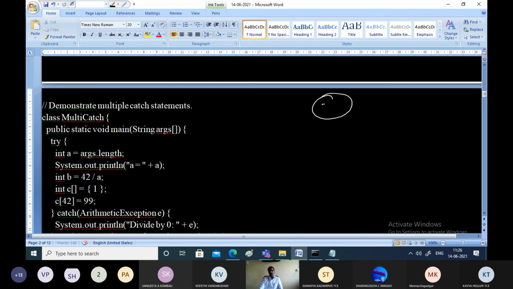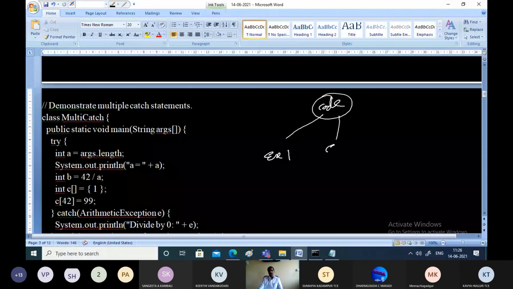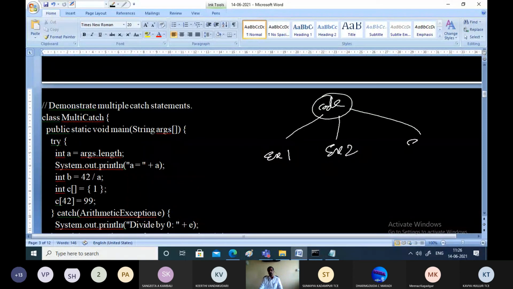That means one code can cause exception 1 or exception 2 or exception 3. One try block can create multiple exceptions, so you should have multiple catch clauses: catch, catch, and catch. This is possible, and this is the situation in which we need multiple catch clauses.